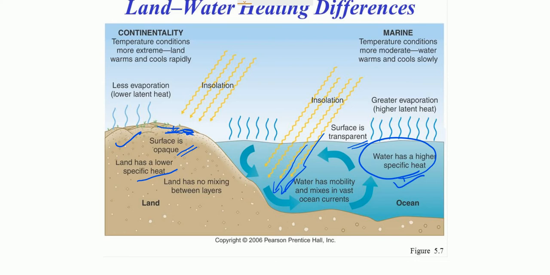Specific heat is the amount of heat energy required to raise the temperature of 1 gram of a substance by 1 degree Celsius. Since the specific heat of water is greater, water requires more heat to raise the temperature of, say, 1 gram of water by 1 degree Celsius. It will take more energy, whereas land will take less energy. And because of this, there is differential heating and cooling of the land surfaces.